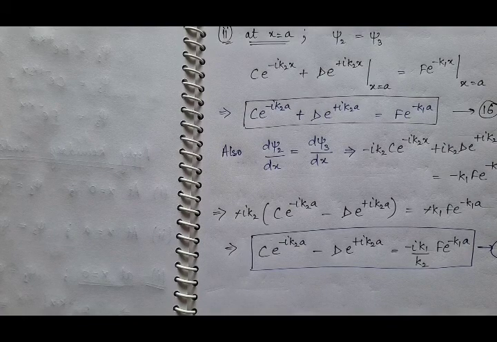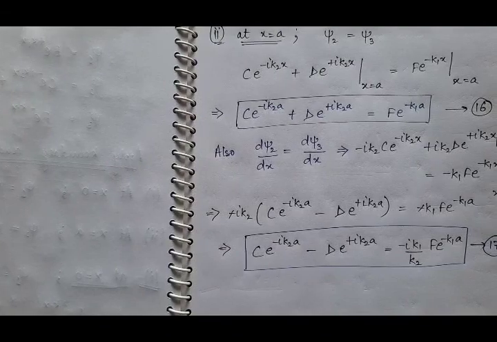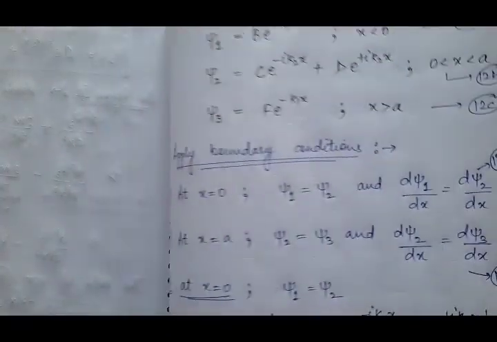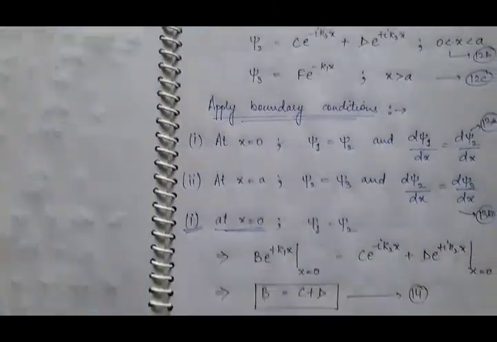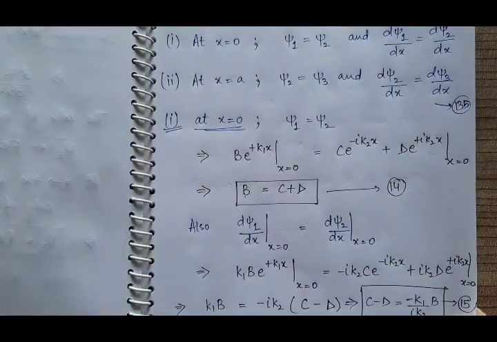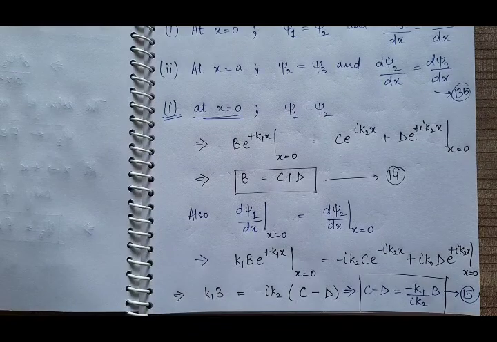So now solve these equations. First from equations 14 and 15, first of all, add the two equations to get the value of c in terms of b. Then subtract the two equations to get the value of d in terms of b. So first adding 14 and 15, you will get c.